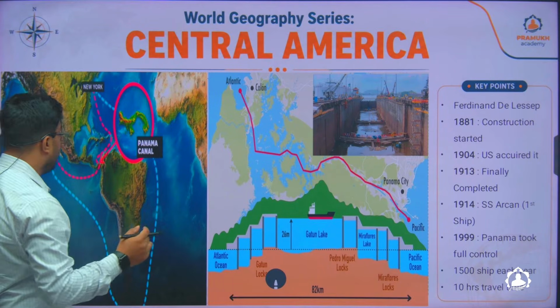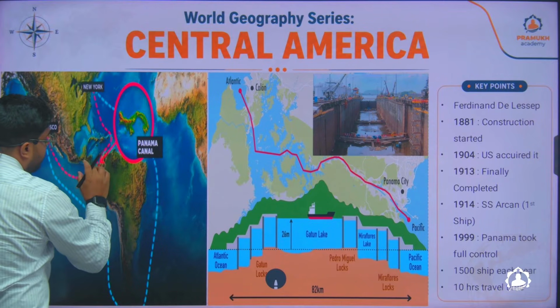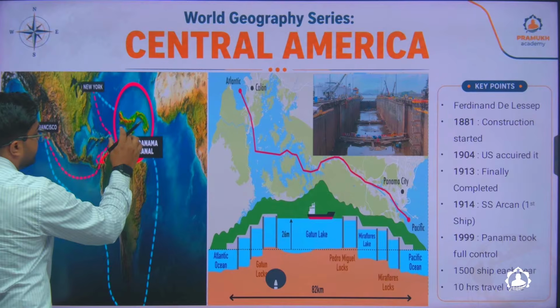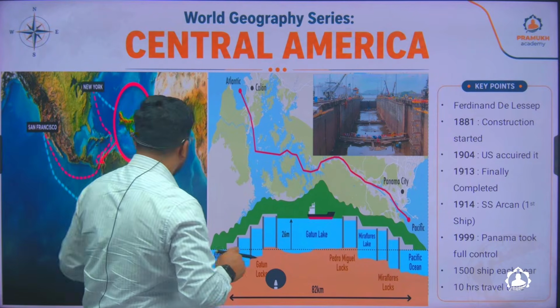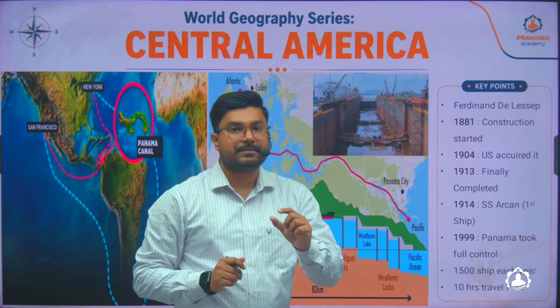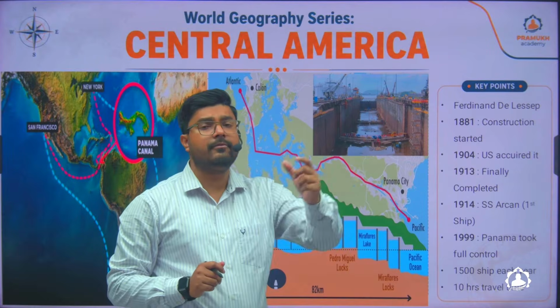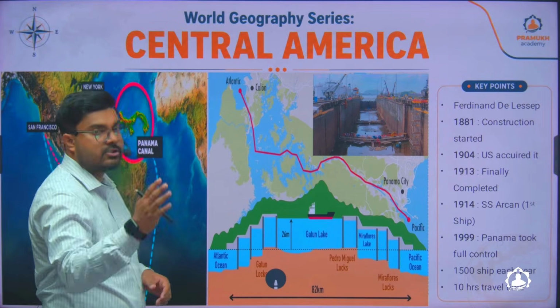And the time taken to cross this section from the Pacific Ocean to the Caribbean Sea was reduced to only 10 hours. So, any ship which is crossing the canal will take a time of 10 hours. Now this 10 hours might seem a very long time, but compared to this route it is extremely short.